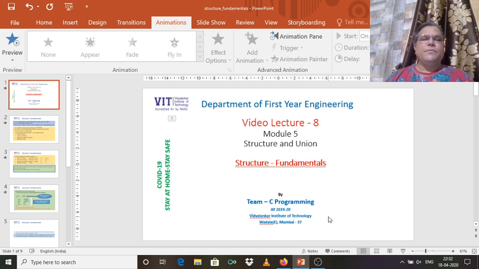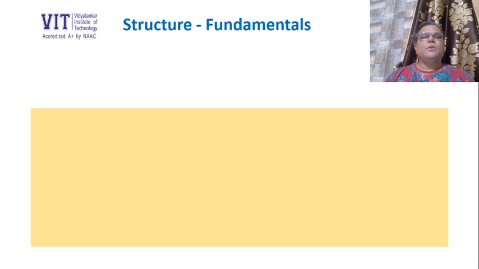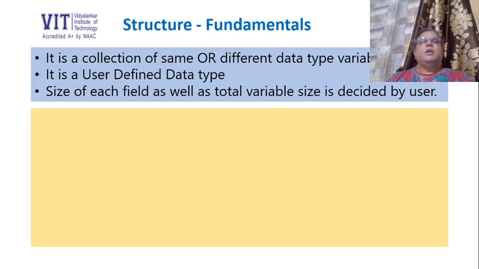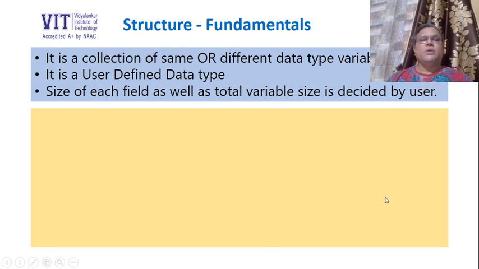Now let's see what is a structure. A structure is basically a collection of same or different data type variables. If you remember about arrays, I told you that it is also a collection of same data type variables. Array is a collection of same data type variables, whereas structure is a collection of same or different data type variables. It is basically a user defined data type.